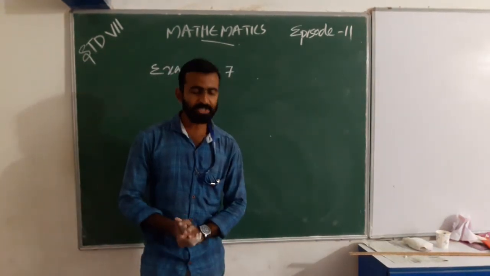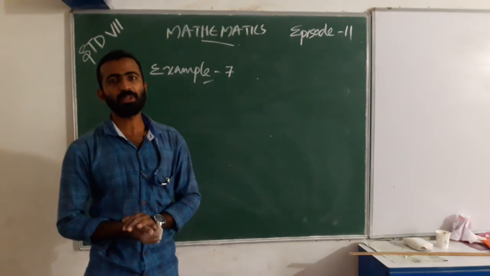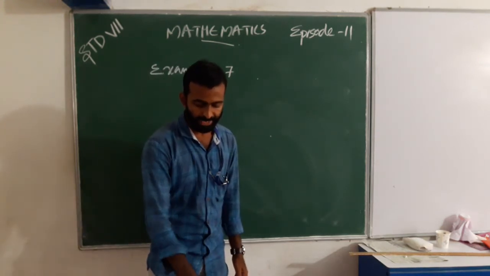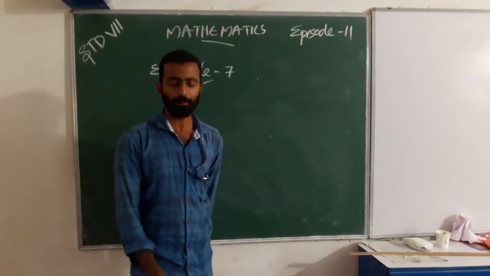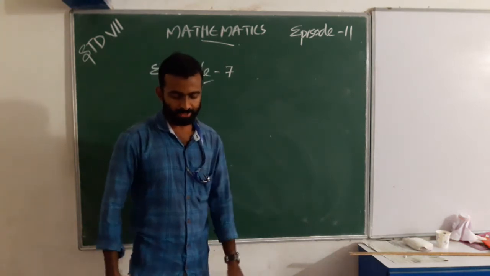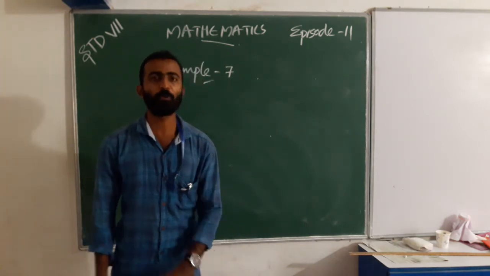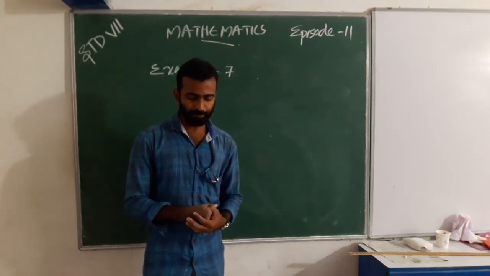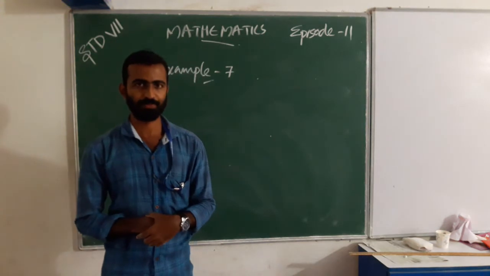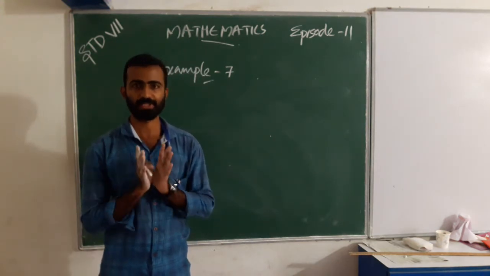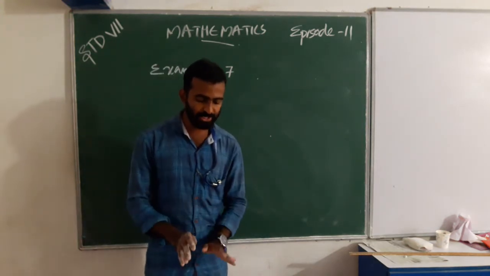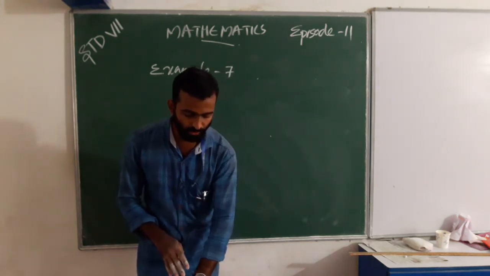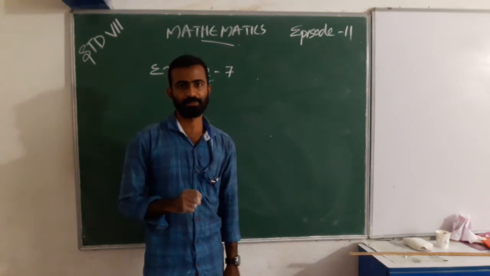I repeat, we are discussing example 7. A shopkeeper earns a profit of ₹1 by selling one pen and incurs a loss of 40 paise per pencil by selling pencils of her old stock. Is it clear? Yes. Our first question is: in a particular month she incurs a loss of ₹5.